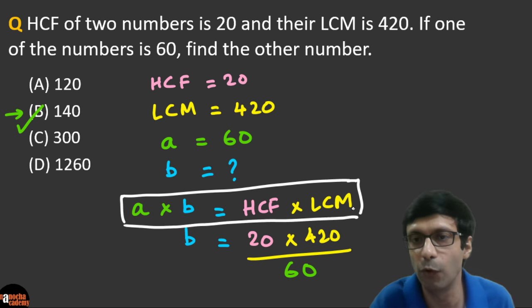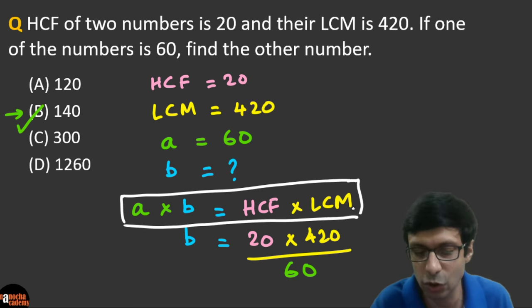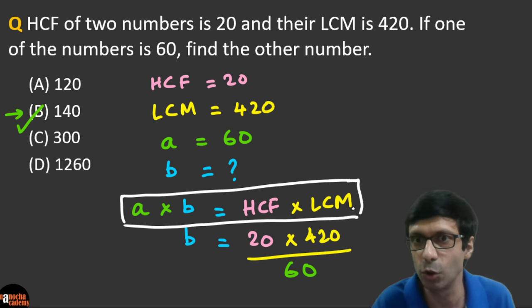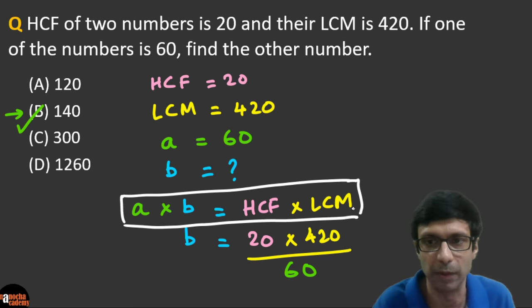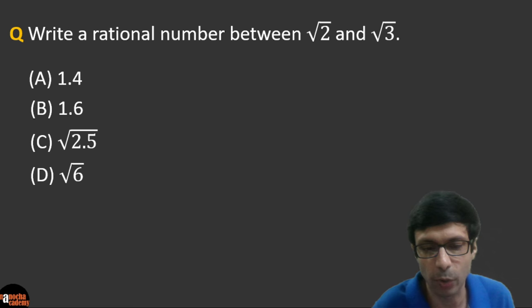This is a very useful formula: the product of two numbers is equal to their HCF, the highest common factor, and LCM, which you know is the lowest common multiple. Okay, superb, guys. Very good. Now let's go ahead and take a look at the next question.